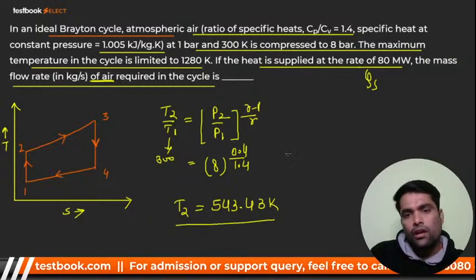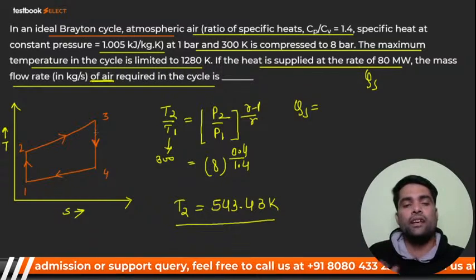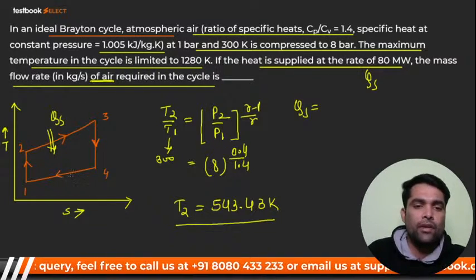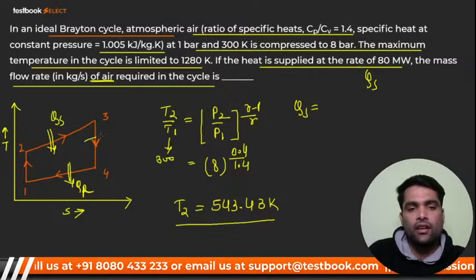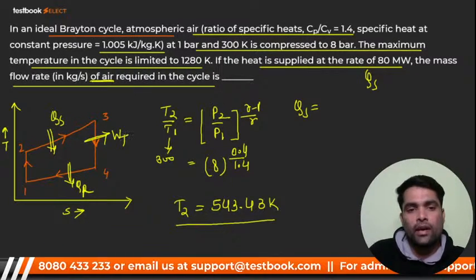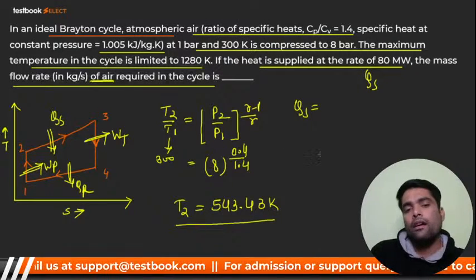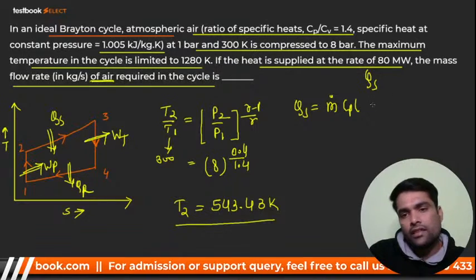We got T2. Now, my dear, QS is nothing but what? 2-3 is a constant pressure heat addition process. Here we are adding heat, and from here the heat has been rejected. And here is the work of the turbine, and here the work of the pump has been supplied. So QS will be m Cp (T3 minus T2).